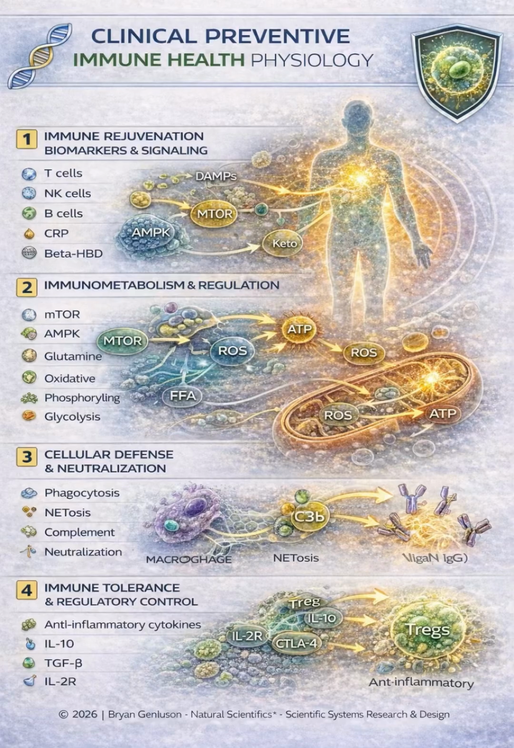Signaling pathways involving mechanistic target of rapamycin, AMP-activated protein kinase, glycolytic flux, mitochondrial oxidative phosphorylation, and reactive oxygen species act as contextual regulators of immune cell activation, differentiation, and resolution.